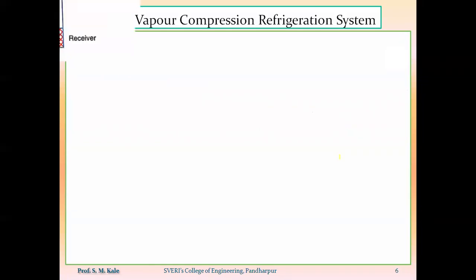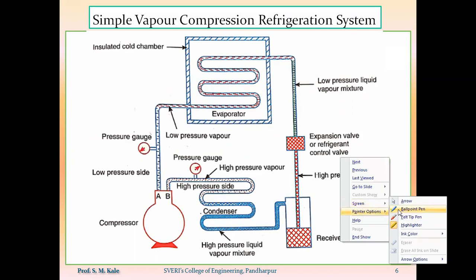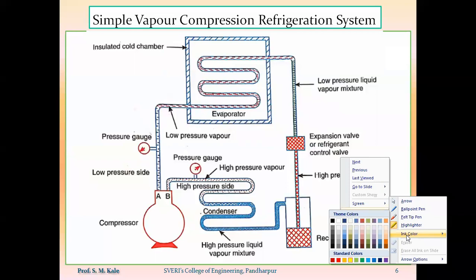Now we'll see the simple vapor compression refrigeration system. Whatever simple vapor compression refrigeration system will be there, that will mainly consist of four equipment. So the first equipment will be called a compressor.